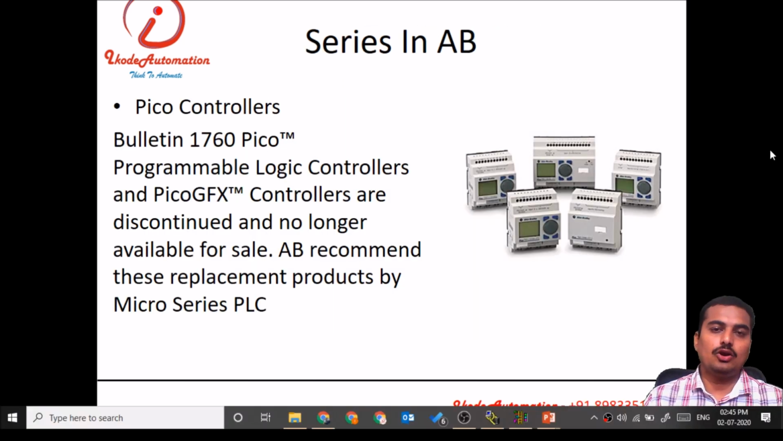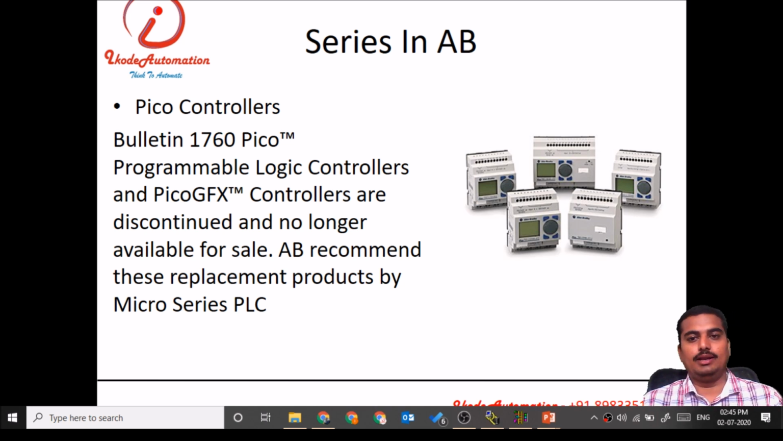Now we'll see an introduction to Allen-Bradley PLC. To understand the Allen-Bradley PLC, we must know what series are available. The smallest series in Allen-Bradley is the Pico controller. These controllers are currently available in the market. I think these are being replaced by another series, but many industries are still using these PLCs. These are the Pico series PLCs, and we can use PicoSoft for programming, or we can directly program small machines on the display.